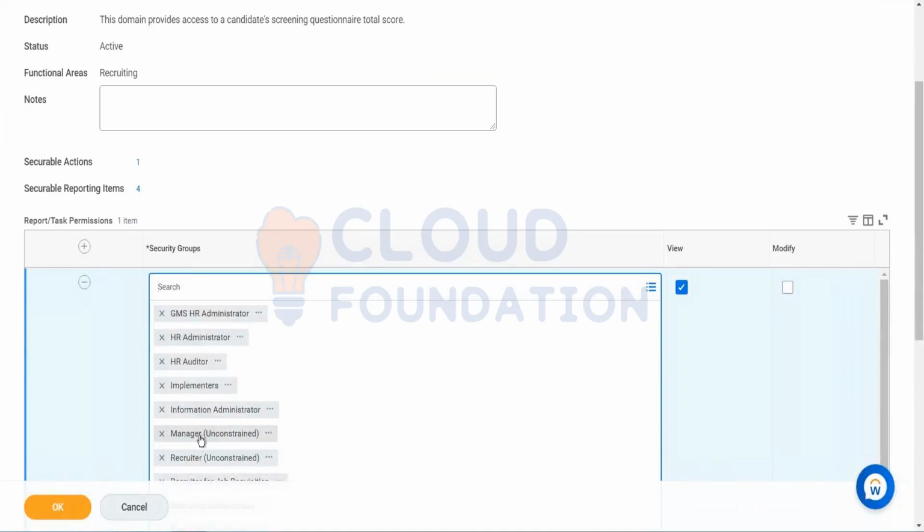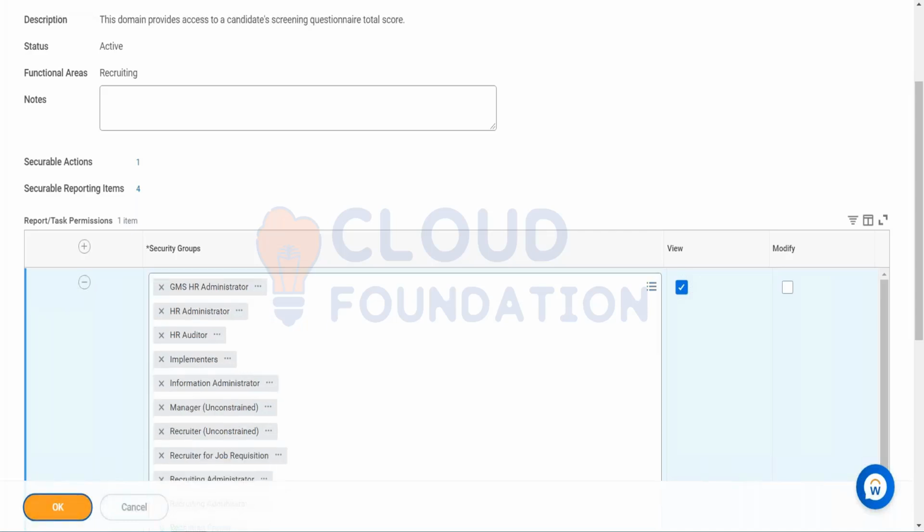Manager is already part of this domain, so we don't need to make any changes.